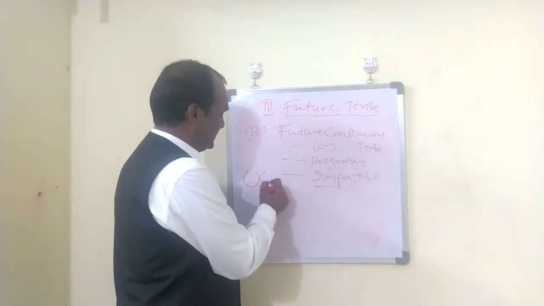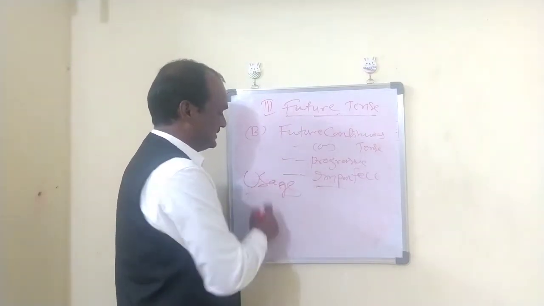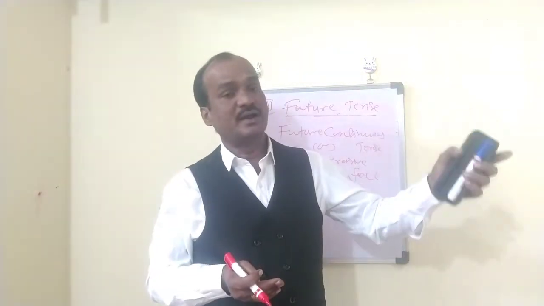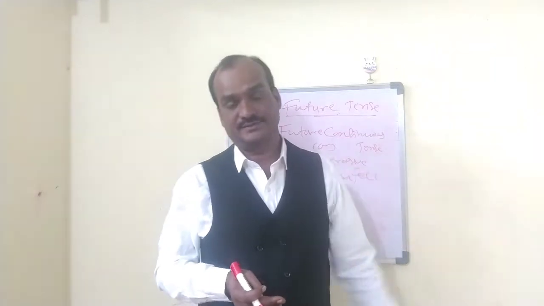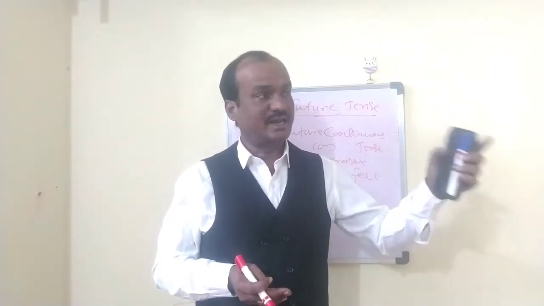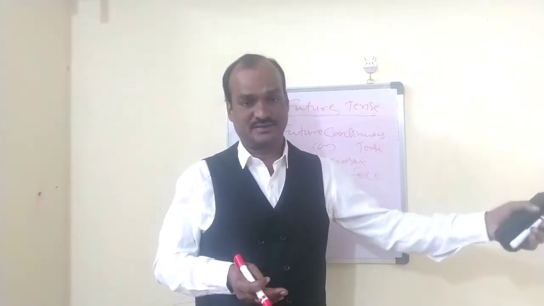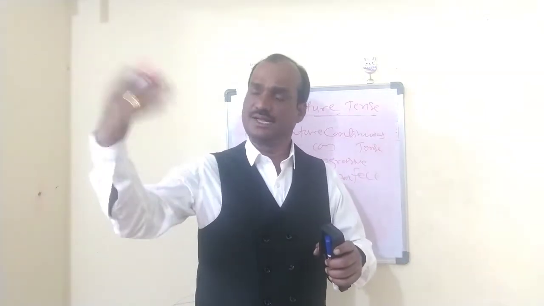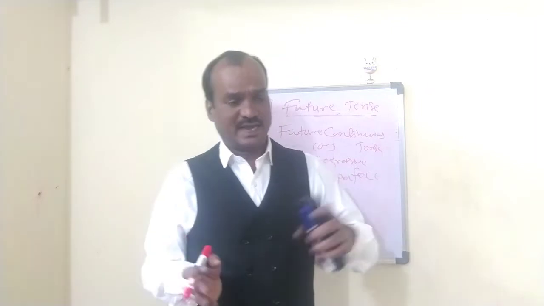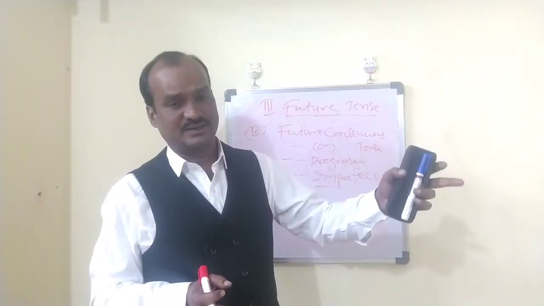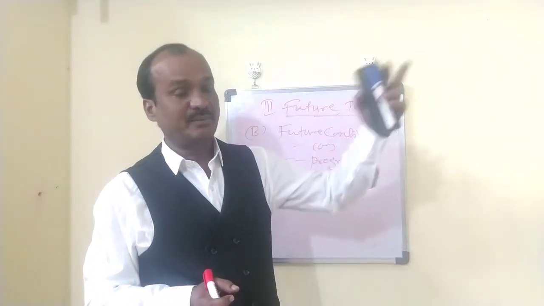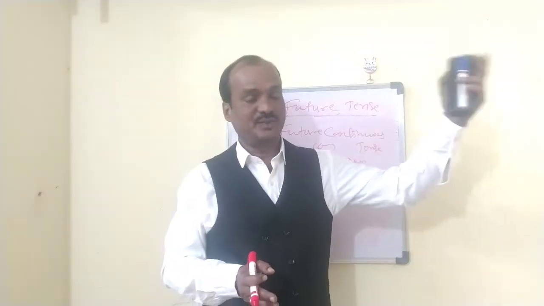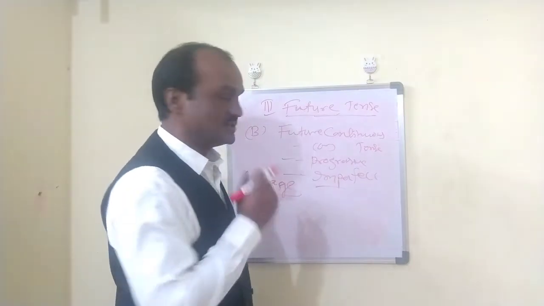The usage of this tense is to express an action which will be going on by this time in the future, not only tomorrow, but day after tomorrow, next week, next month, next year, whatever it is. The action which will be going on by this time tomorrow is said to be in the future continuous tense.